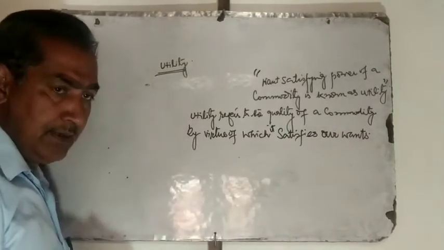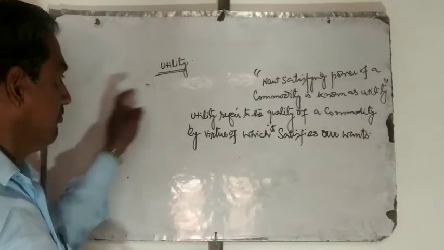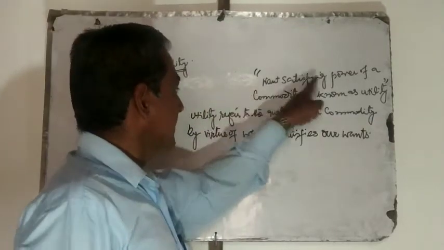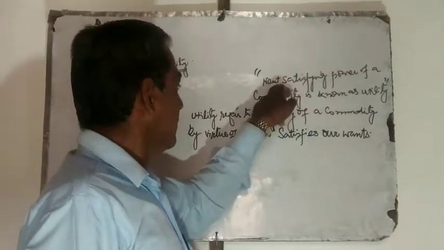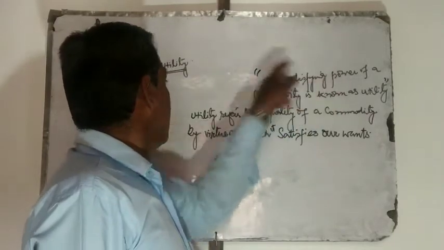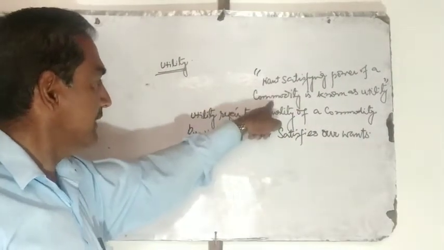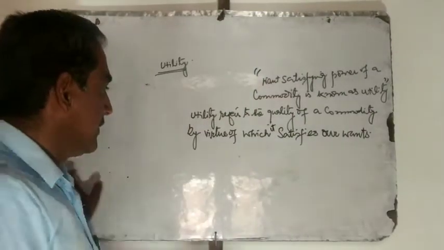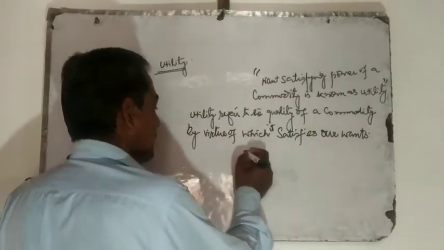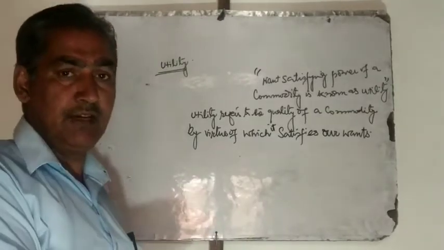Want satisfying power of a commodity is known as utility. We consume things because they have utility for us.